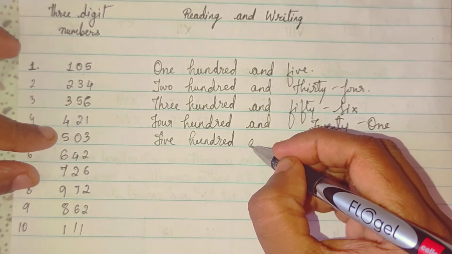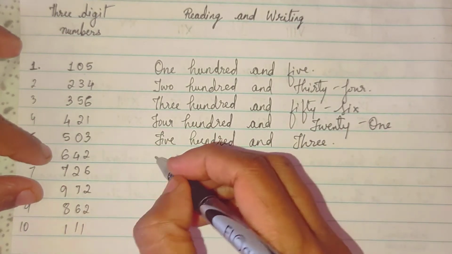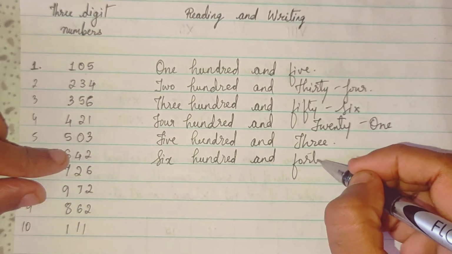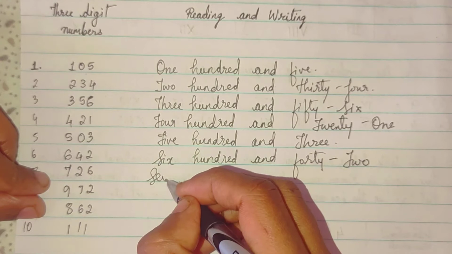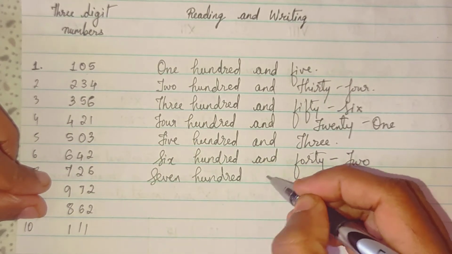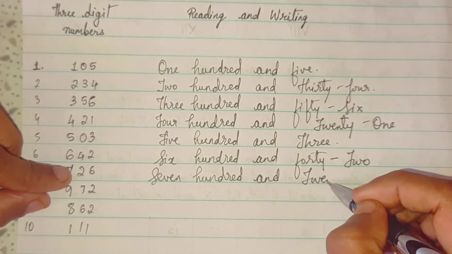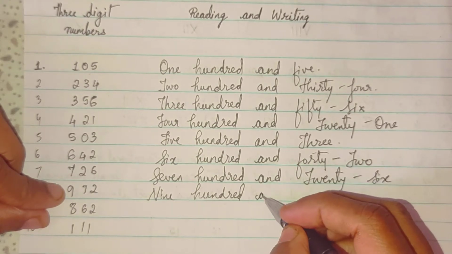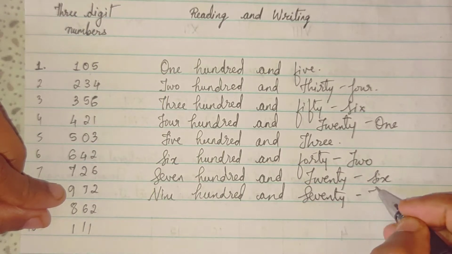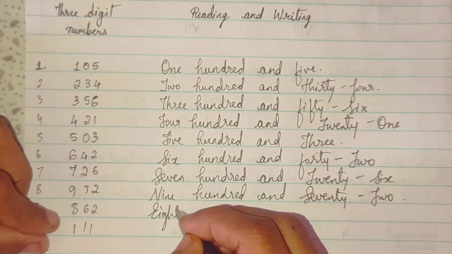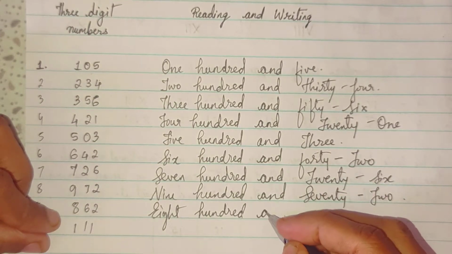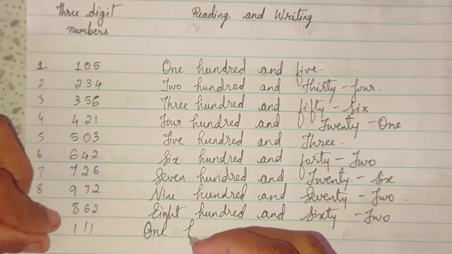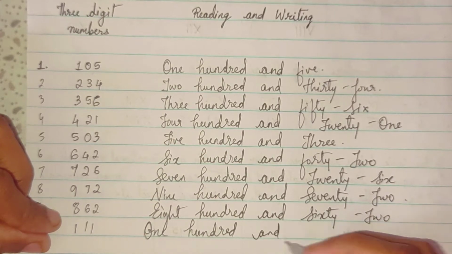Then 536: 500 and 36. Then 142, 726, 972, 862, 111.